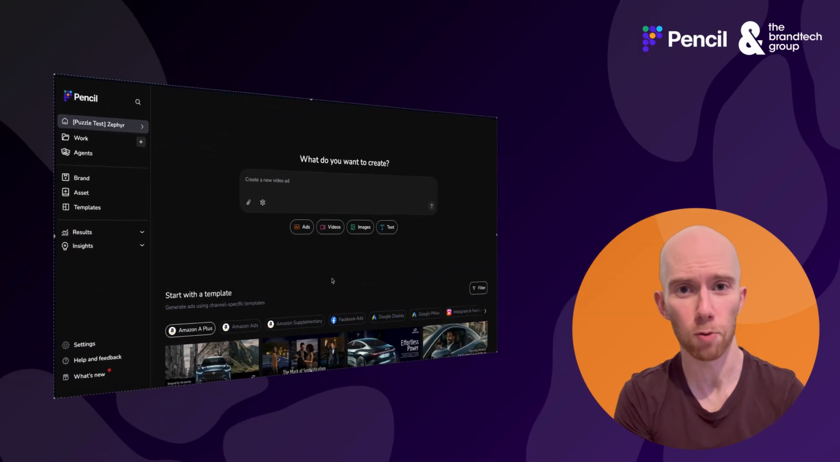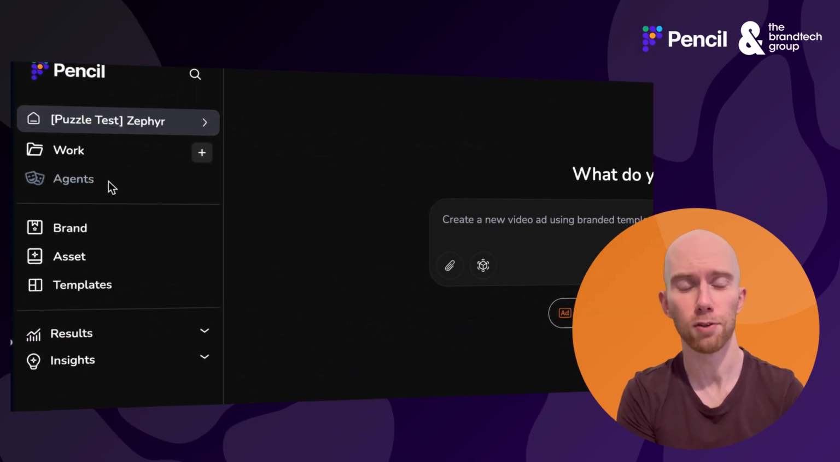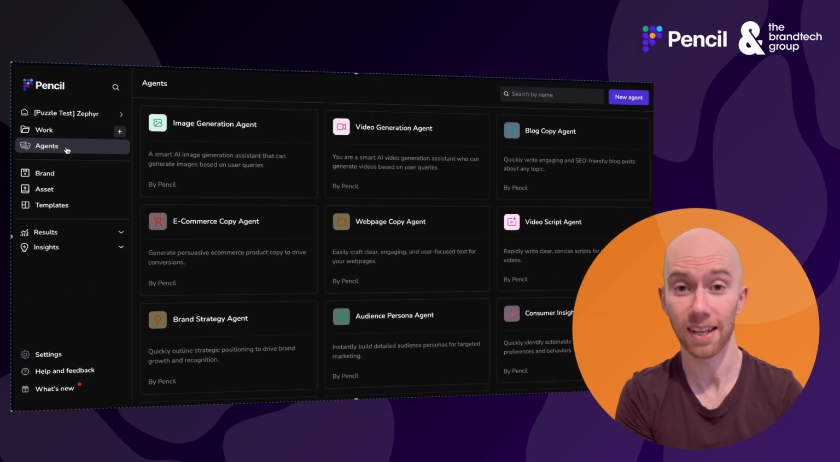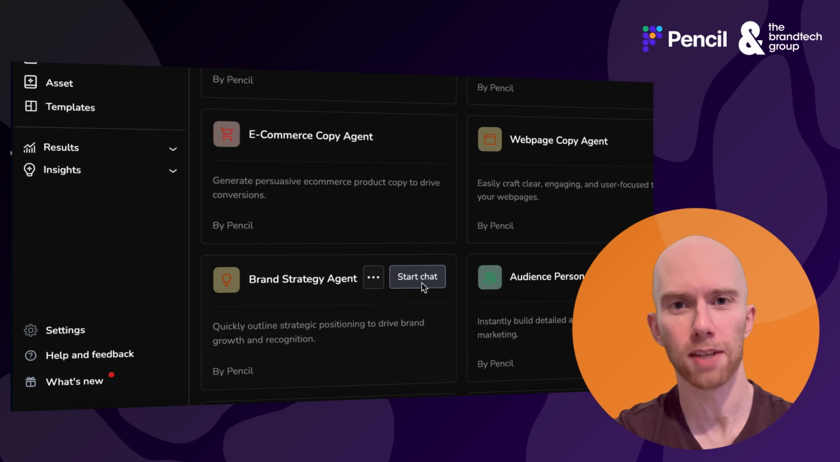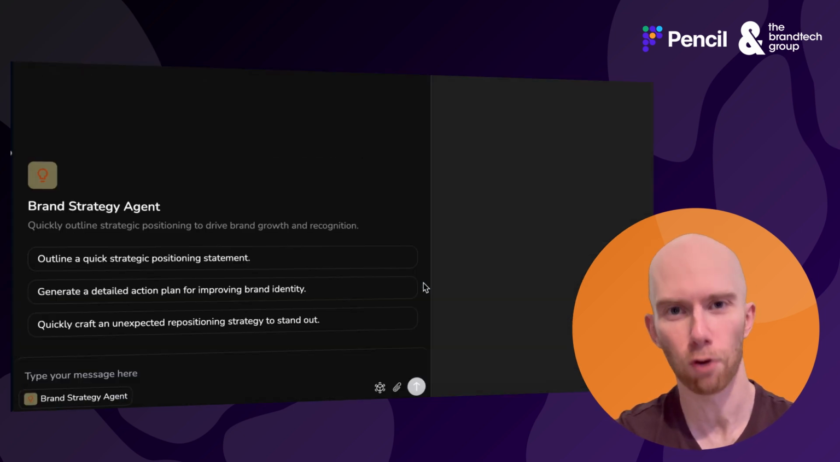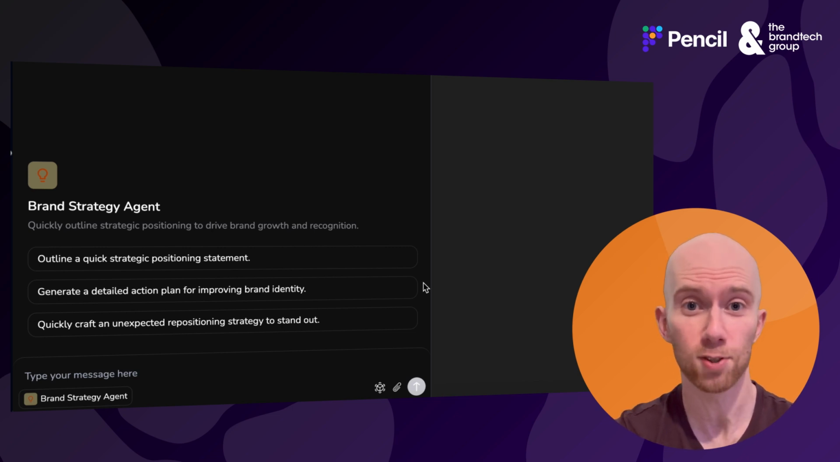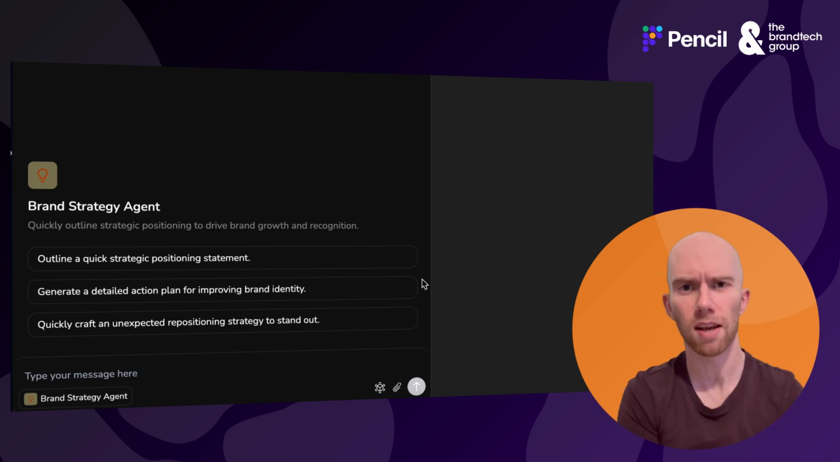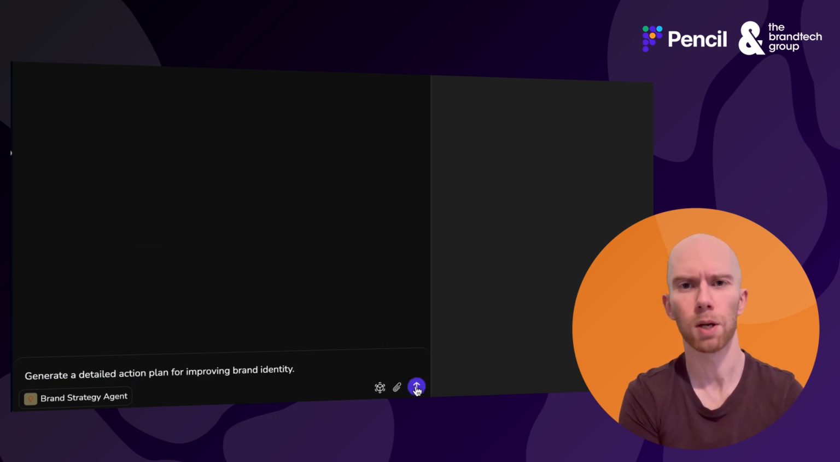So we're going to start on our homepage, and over on our left-hand side, you can see a tab for agents. By hitting that, you'll see a variety of agents and descriptions on what they're best at creating. For this example, I'm going to hit the brand strategy agent, and the first thing you'll notice is on the left-hand side, a couple of prompts to give us kind of a starting block, common things that this tool is really good at doing. So I like the look of improving brand identity, so I'm going to hit that middle prompt and I'm going to press enter.